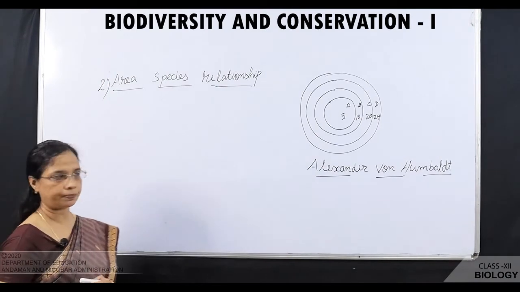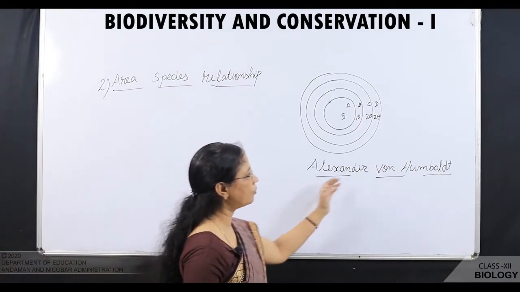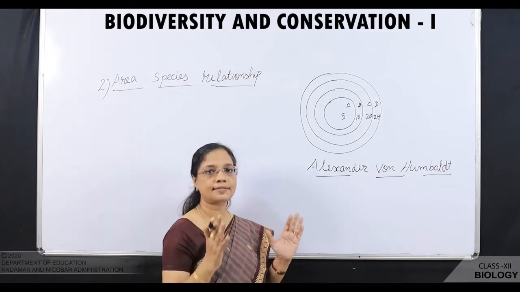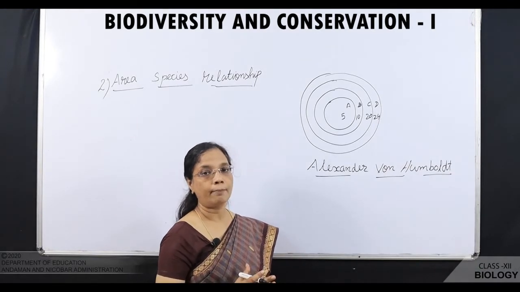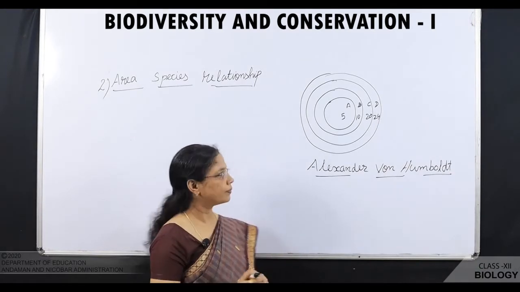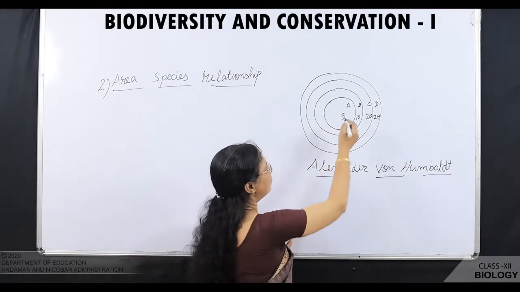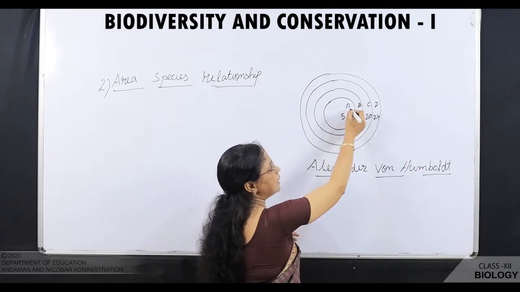Next factor is the area-species relationship. This area-species relationship was given by Alexander von Humboldt. According to him, when we increase the area, the species richness also increases, but only to a certain limit. Now, let me tell you, we'll take an example here. We are surveying this particular area, say A.